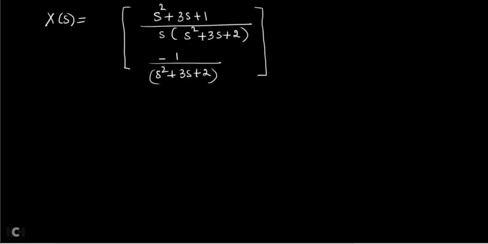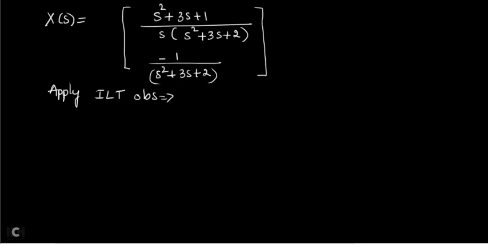Now for this, in order to get the answer for the given problem, solution in time domain, for this x of s you have to apply inverse Laplace transform, then you will get time domain. So apply inverse Laplace transform on both sides. So how to find inverse Laplace transform of this term and this term? You have to use partial fraction method now. Find the partial fraction of this separately, find partial fraction of this separately, and take the inverse Laplace transform.